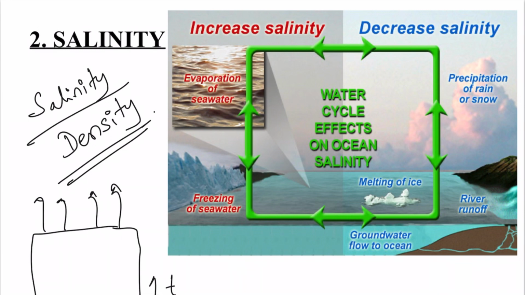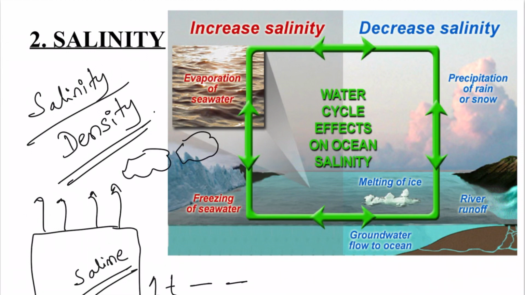As the water gets evaporated, the water quantity decreases, but the salt amount is constant, so that makes the water saline. But at the same time, with evaporation comes the clouds and condensation, and precipitation happens, which balances it. The salinity of the equatorial water is balancing.